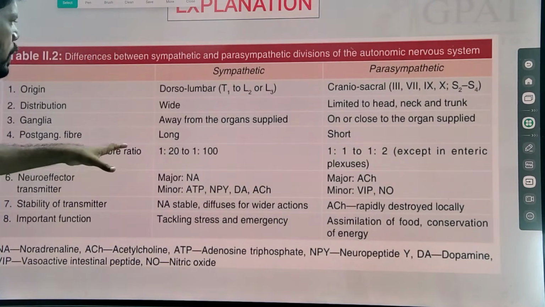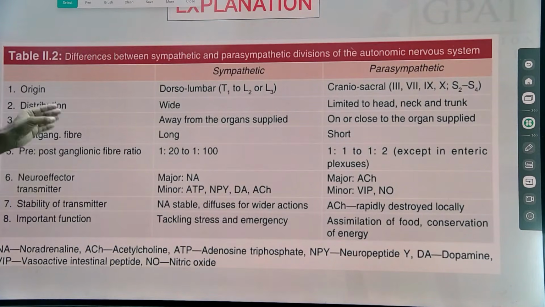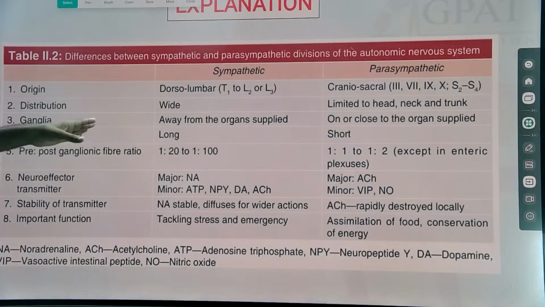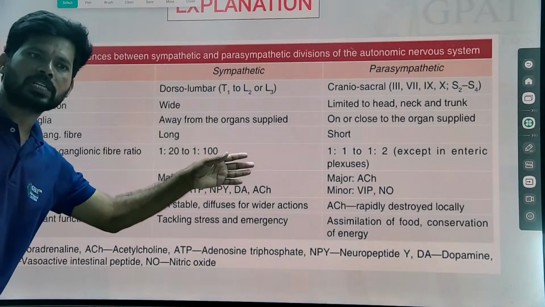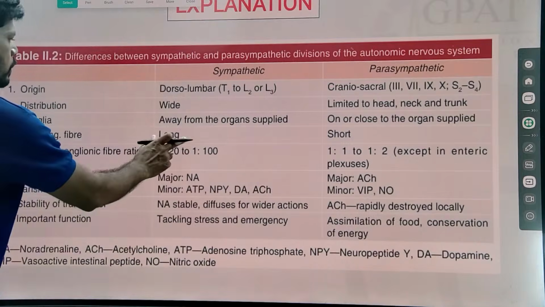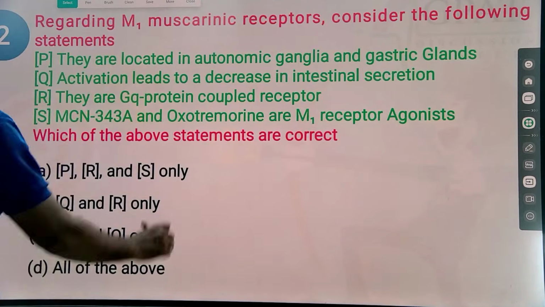So this is some essential introduction regarding the explanation of the first MCQ: regarding sympathetic and parasympathetic, how they are related, and what the important points are regarding the structural organization according to autonomic nervous system basics. Moving to the next MCQ.